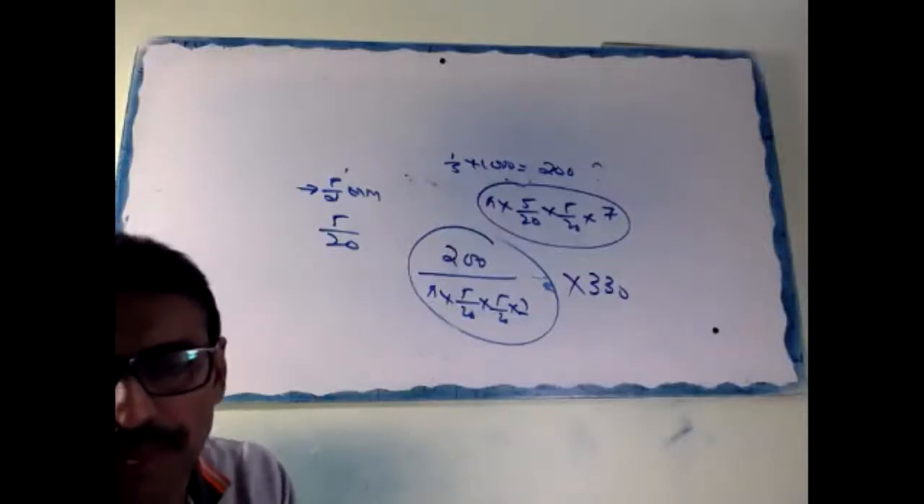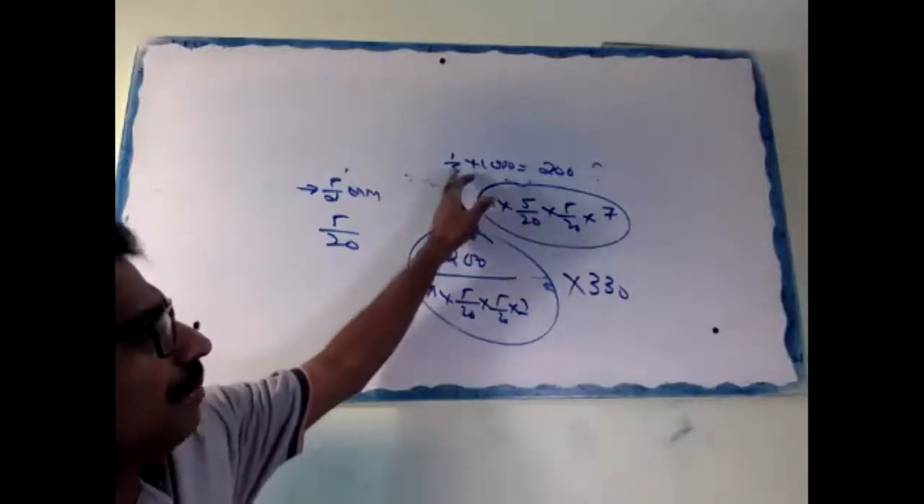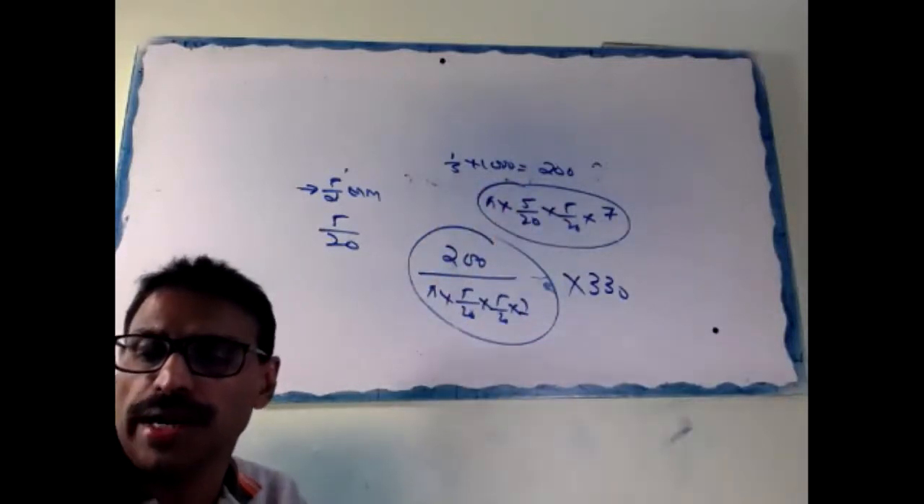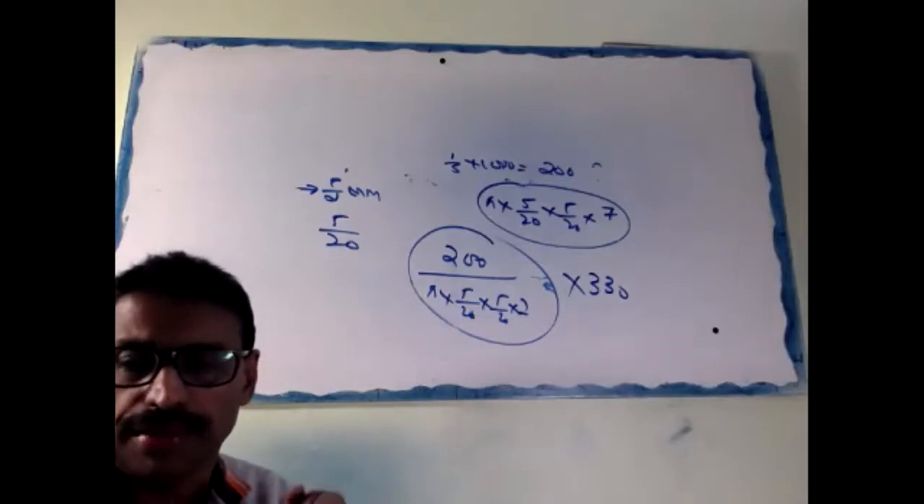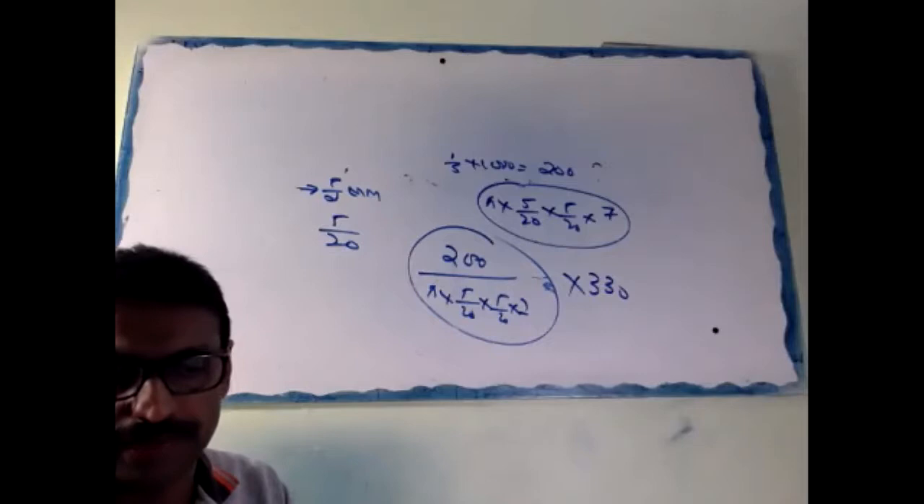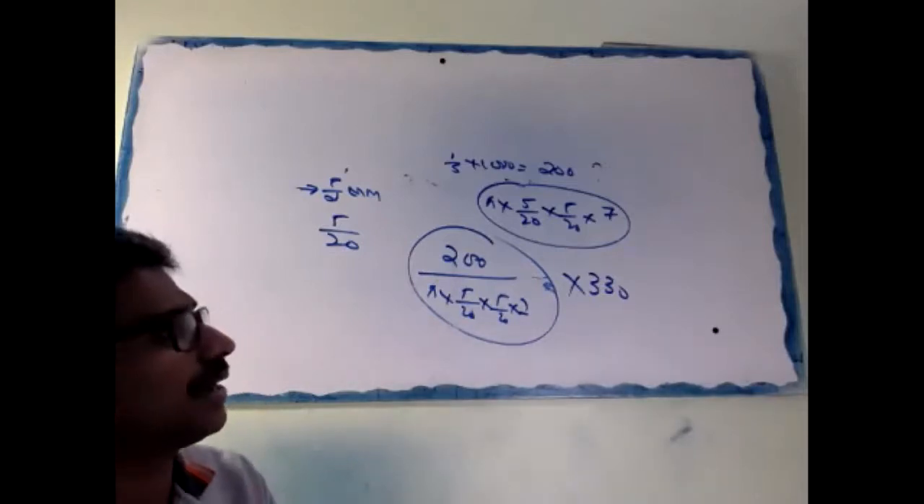First you write what? 1/5 liter. 1 liter is 1000 centimeter cube. So 1/5 into 1000 equals 200 centimeter cube. Clear now? Don't write like I wrote previously. 1/5 of a liter, 1/5 into 1000, that is 200 centimeter cube.